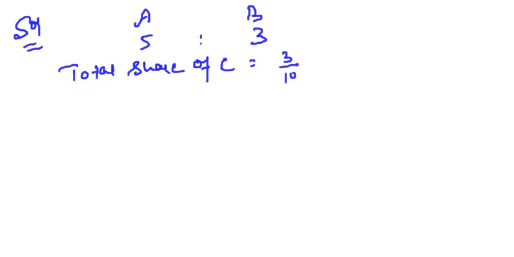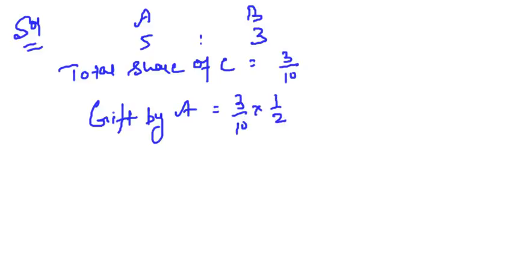Now he says half of which was gifted by A. Half of this total share he acquires from A as a gift. What is the gift? Half of this, that comes to 3/20. Clear?